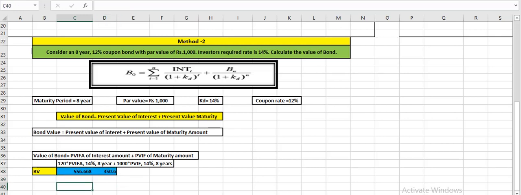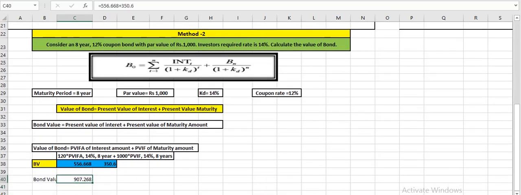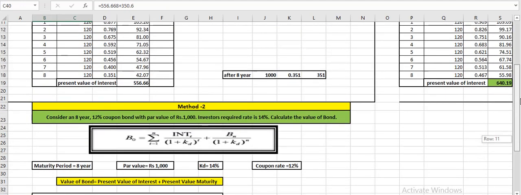And now when we make the total, we get the final bond value, which is 966 or 967 rupees, and I think in method number 1 we had the same amount.